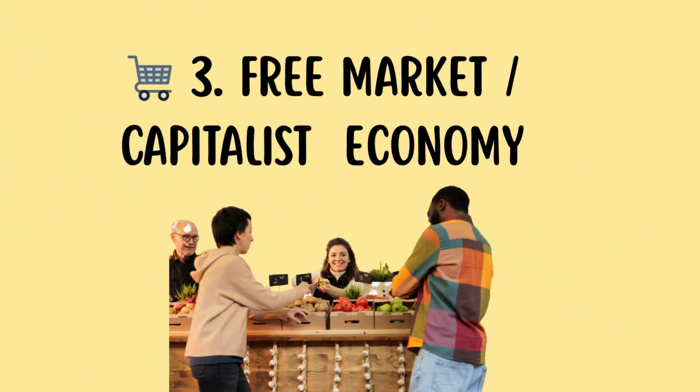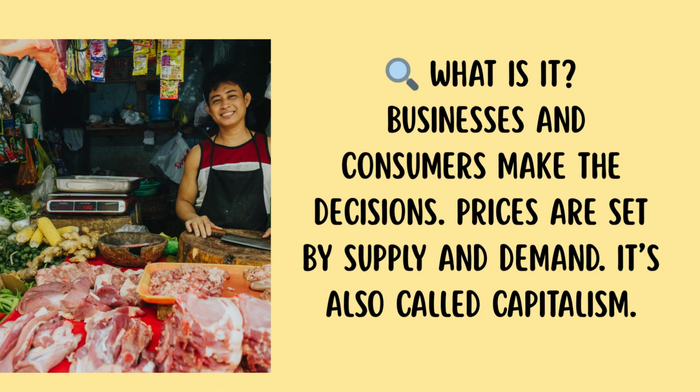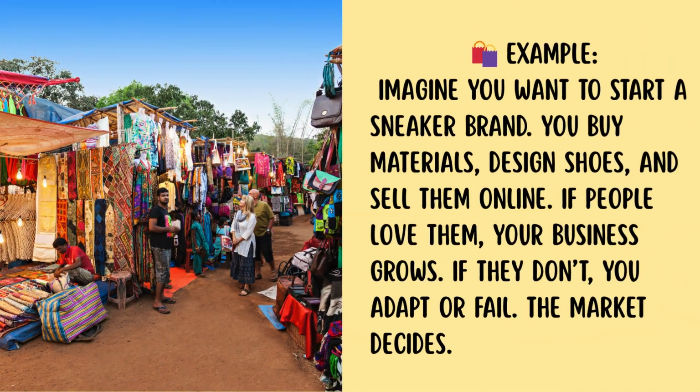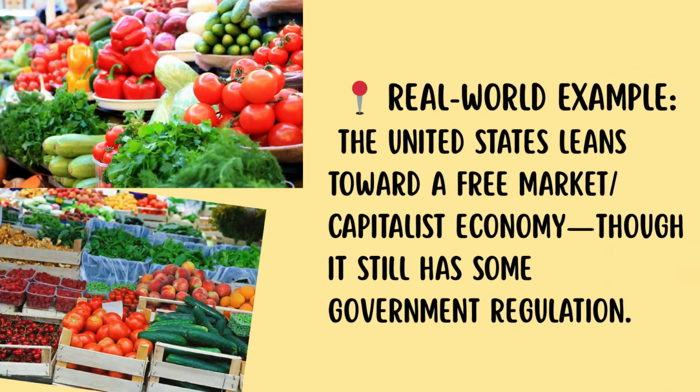Let's talk free market. In the free market economy, businesses and consumers make the decisions. Prices are set by supply and demand. It's also called capitalism. Here's an example. Imagine you want to start a sneaker brand. You buy materials, design shoes, and sell them online. If people love them, your business grows. If they don't, you adapt or fail. The market decides. Here's a real-world example.